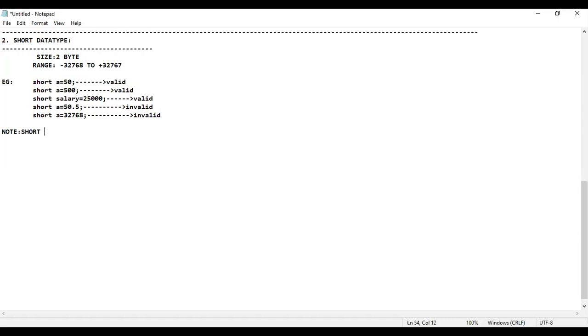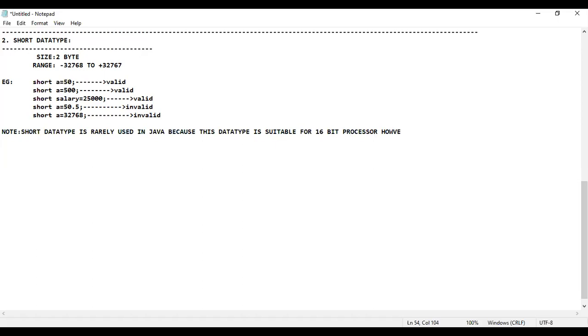Short data type is rarely used in Java because this data type is suitable for a 16-bit processor.